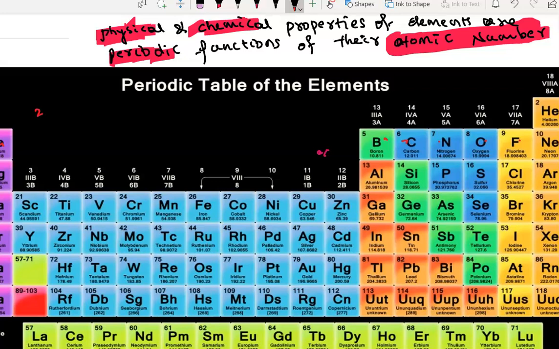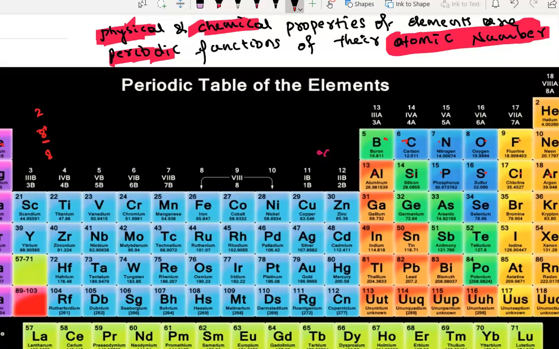Now second period. Now I started getting repetition in the properties of the elements after the 8th element. If you see from here, here also I will get repetition after 8 elements. See, if you count from here 1, 2, 3, 4, 5, 6, 7, the 8th element started showing the same properties here. So here lithium, sodium, potassium are light metals and they all have one valence electron in their outermost shell. All of these elements are showing the same properties. Here potassium and sodium started showing similar properties after the 8th element.